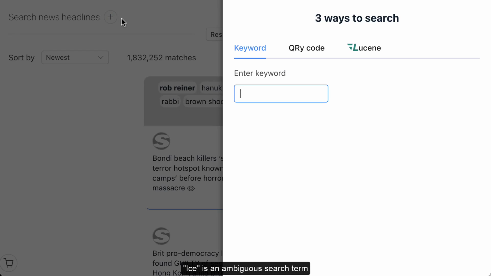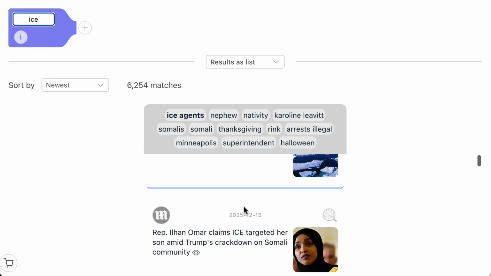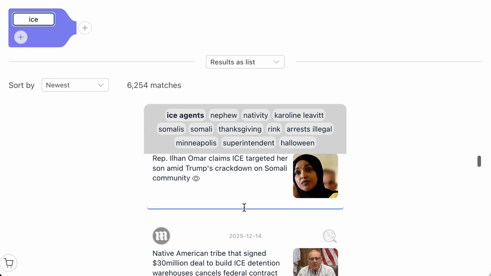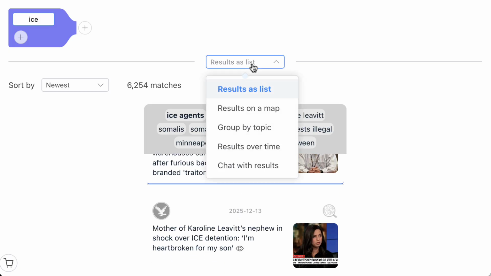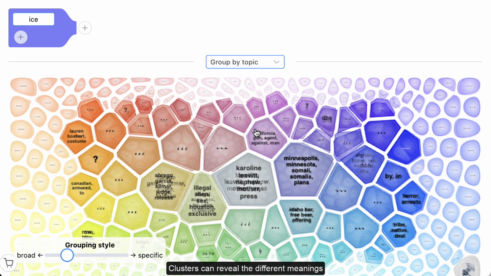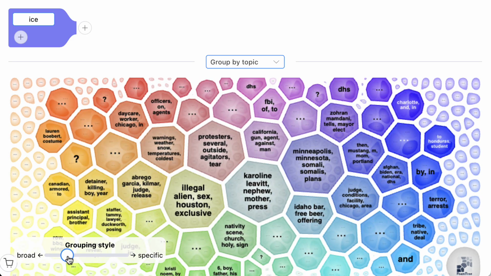So search using keywords can be ambiguous. If I search for the word ice, then I match things to do with scientific studies into ice, the federal agency ICE, ice hockey, ice rinks, all sorts of things. So if we take our search results, we can group them to identify the various different areas. So I can group them based on their meaning.